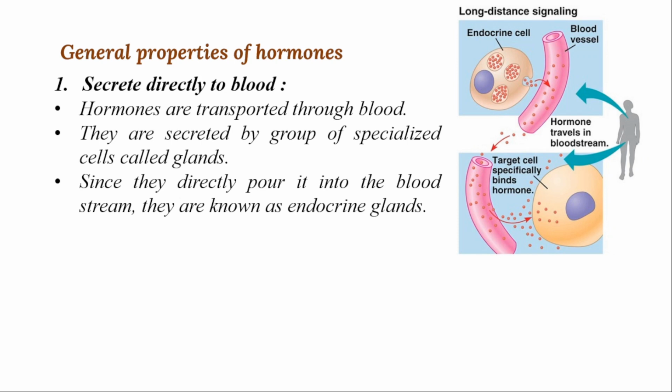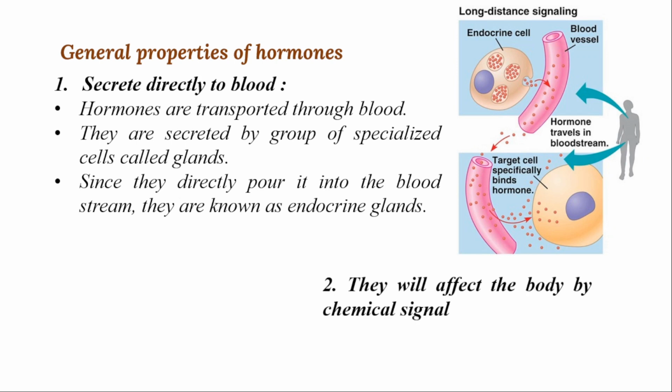And hormones are transported through blood, and they are secreted by specialized cells called glands. From the glands, they are secreted and transported through the bloodstream and then directly reach the target-specific cell.